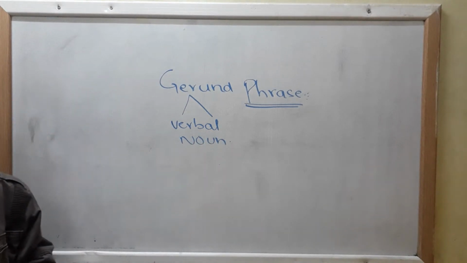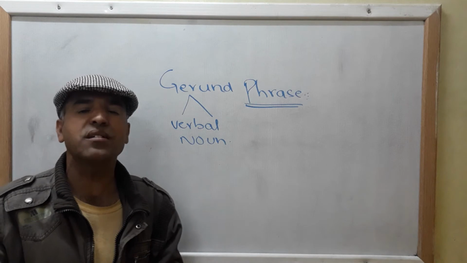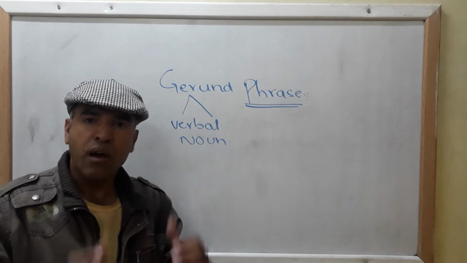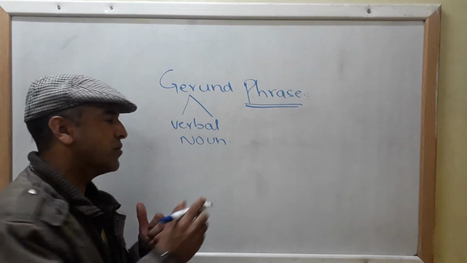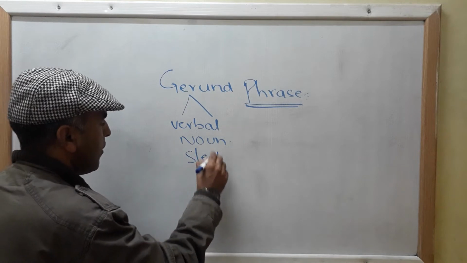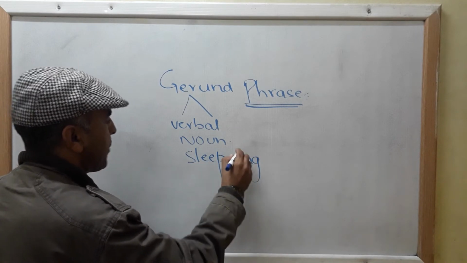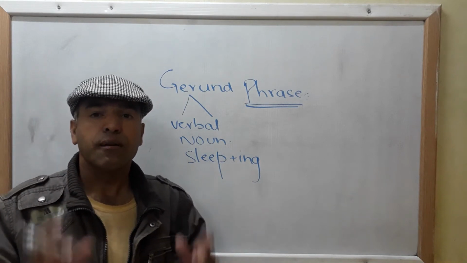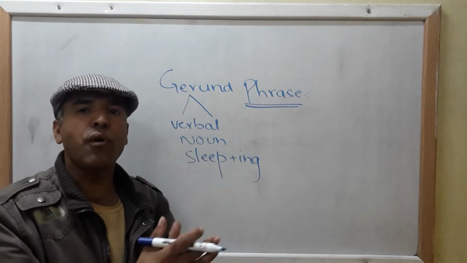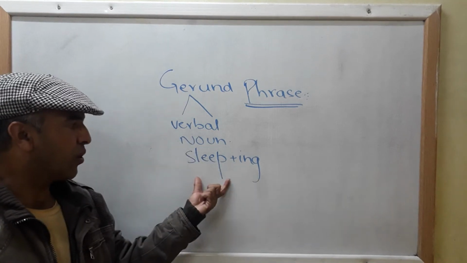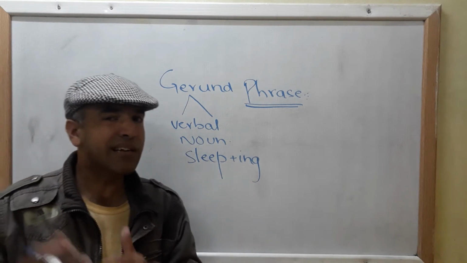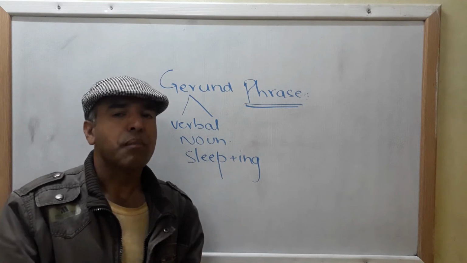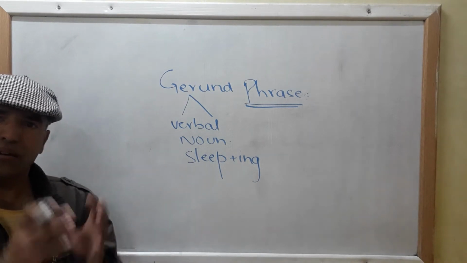Now, what is a verbal noun, or what is a gerund? Gerund is actually nothing but a progressive form of verb, meaning V1 plus ing. First form of verb plus ing. For example, sleep plus ing, sleeping. Okay? Gerund is absolutely and entirely nothing but the progressive, ing form of a verb. Clear? As I have told you, sleep, sleeping. But it does the function of a noun in a sentence. V1 plus ing, but it does the function of a noun in a sentence.